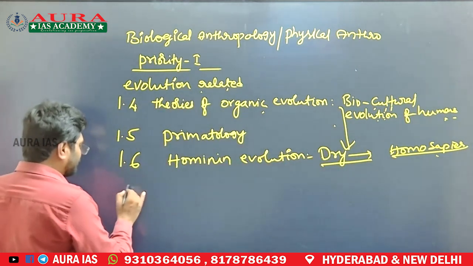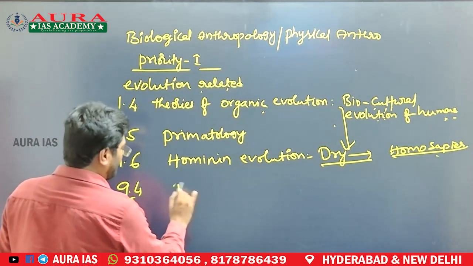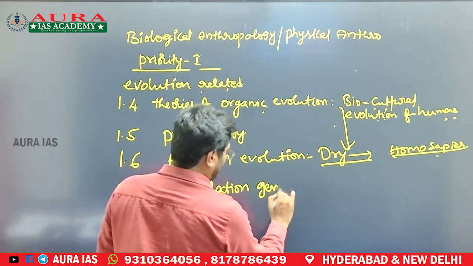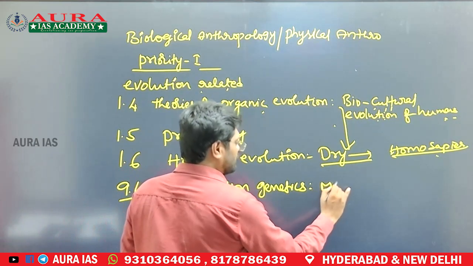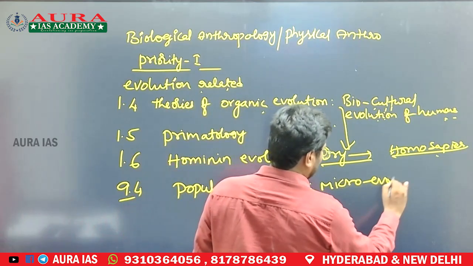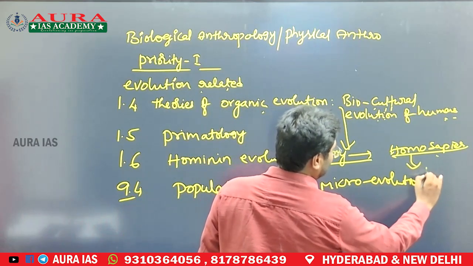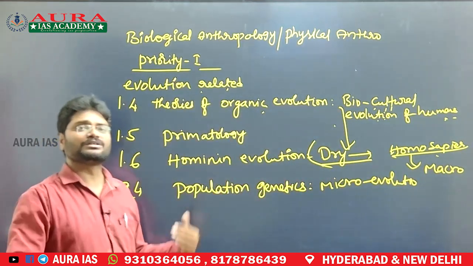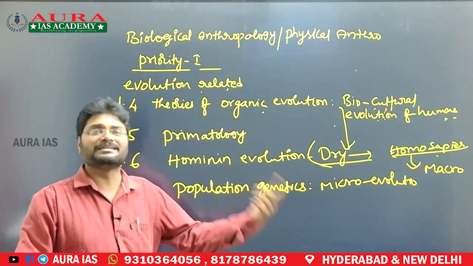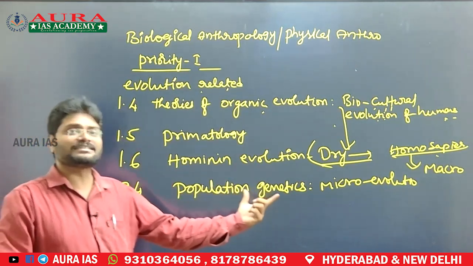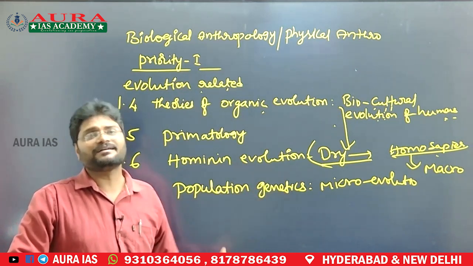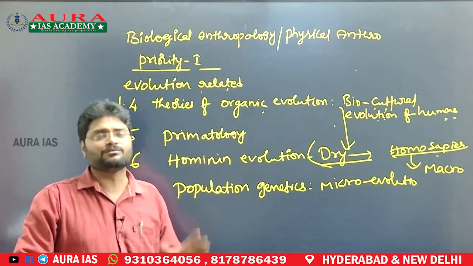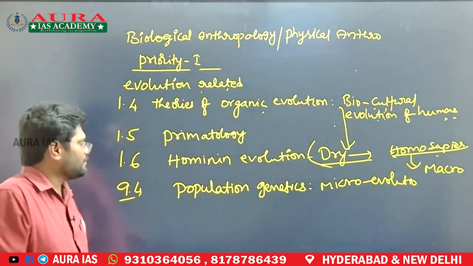The next one is the 9.4 chapter, population genetics, which we also call microevolution, while the above topic is macroevolution. Dryopithecus to Homo sapiens evolution we generally call macroevolution because it took millions of years. But in population genetics, generation after generation, what kind of biological or genetic changes occur? The time period is only one generation, so this we call microevolution.